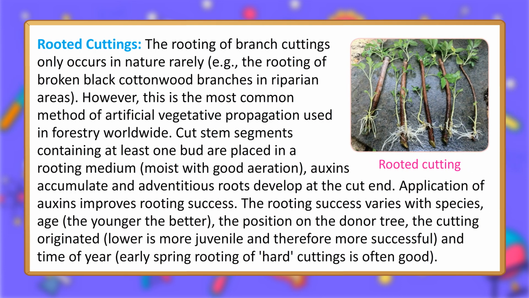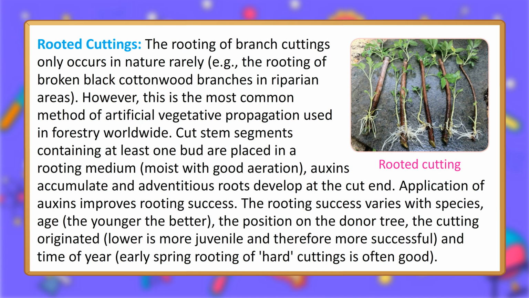Rooted cuttings. The rooting of branch cuttings only occurs in nature rarely. For example, the rooting of broken black cottonwood branches in riparian areas. However, this is the most common method of artificial vegetative propagation used in forestry worldwide. Cut stem segments containing at least one bud are placed in a rooting medium, moist with good aeration. Auxins accumulate and adventitious roots develop at the cut end. Application of auxins improves rooting success.